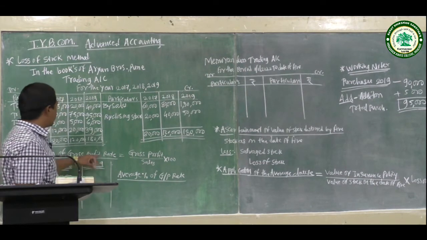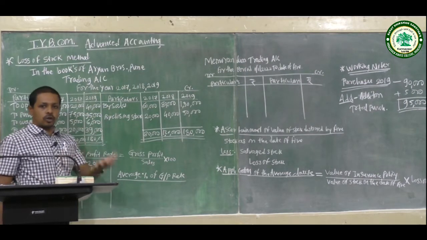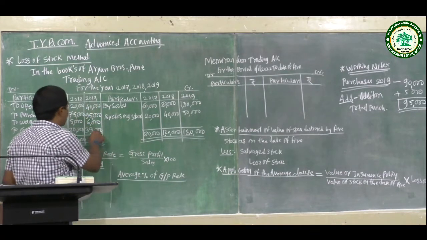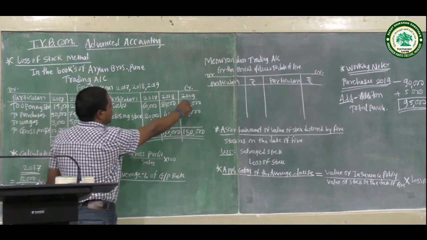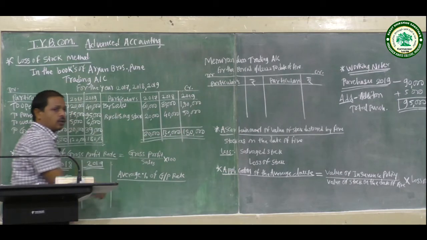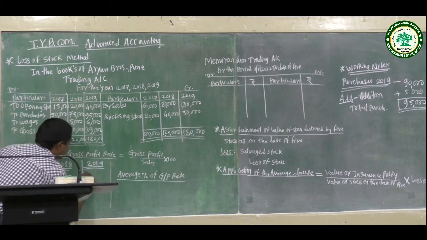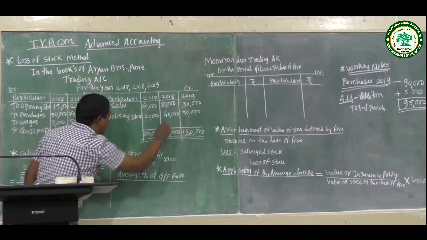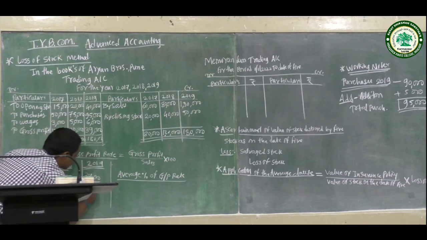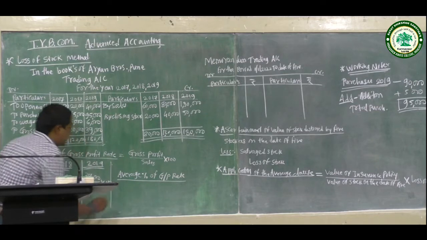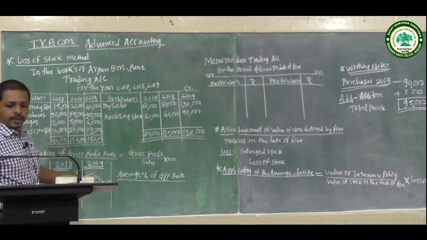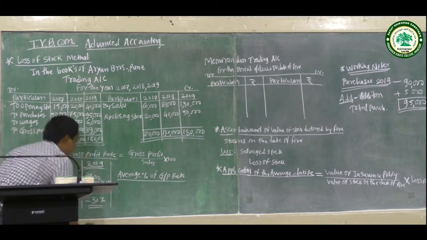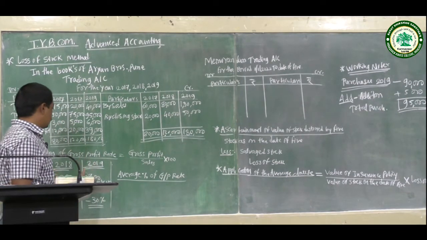And lastly the year 2019, with the same formula: gross profit divided by sales into 100. Gross profit is 39,000 and sales are 1,30,000, so 39,000 divided by 1,30,000 into 100 gives a gross profit rate of 30%.